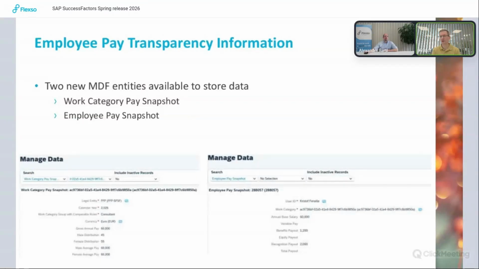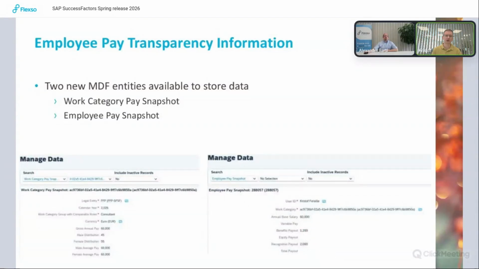Employee pay transparency information and the EU legislation. SAP helps you with delivering the information that employees can ask. There are 2 new MDF objects available that you can use to store your data. On the left hand here, you can see the work category pay snapshot, which is a situation for a certain category of employees. Here you can enter the standard wages. In the second object, you have the employee pay snapshot, where you can enter the wages of that employee.